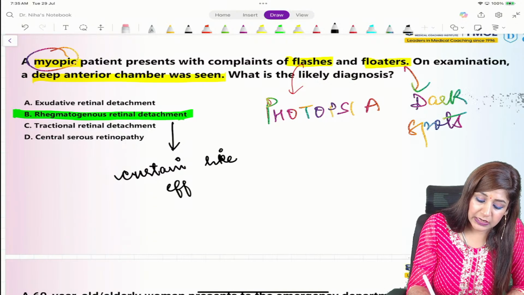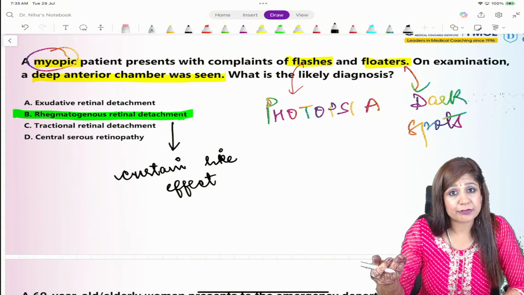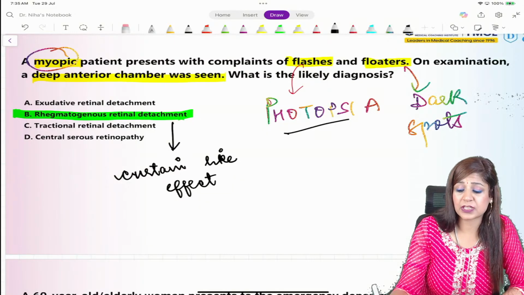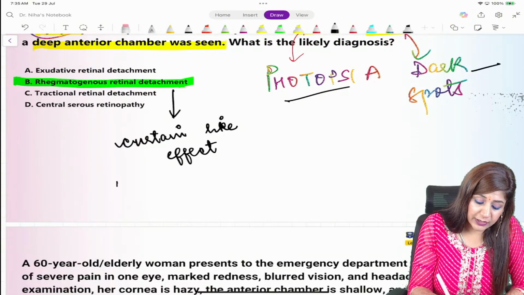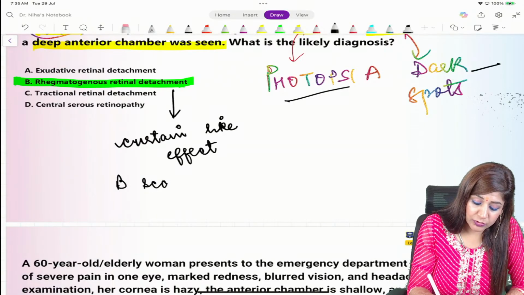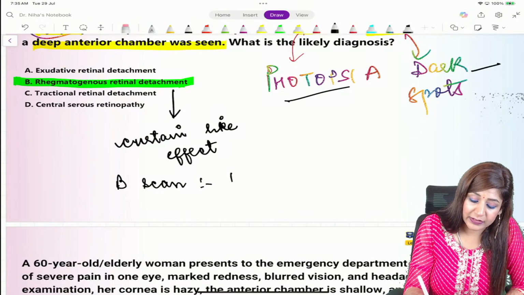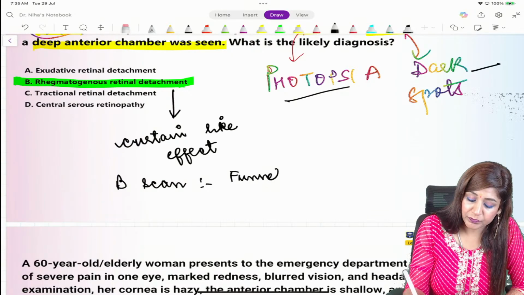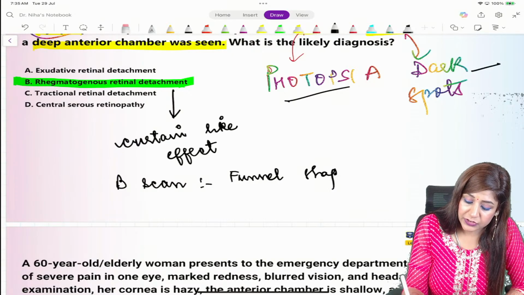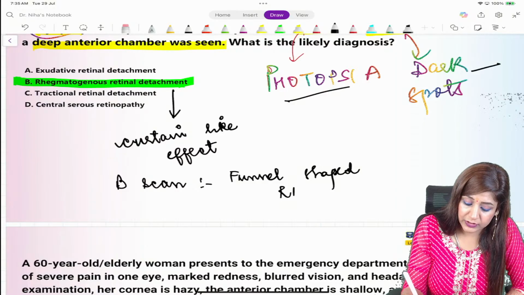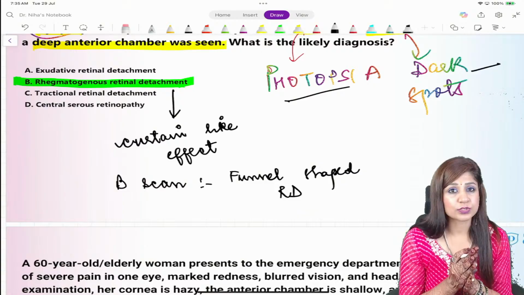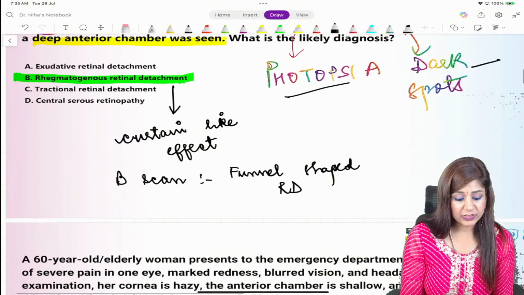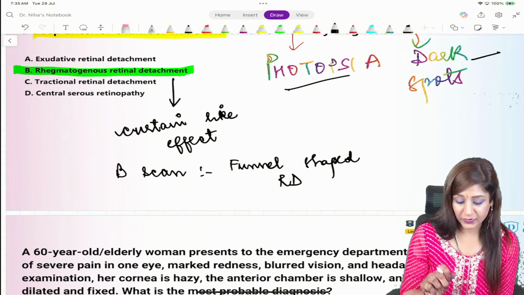So whenever they talk about a curtain-like effect, they are telling you about photopsia, floaters, and sometimes they are also telling you about the B-scan ultrasound. On B-scan ultrasound, you will get a funnel-shaped RD, total funnel-shaped RD is there. So the answer is very clear here, right?